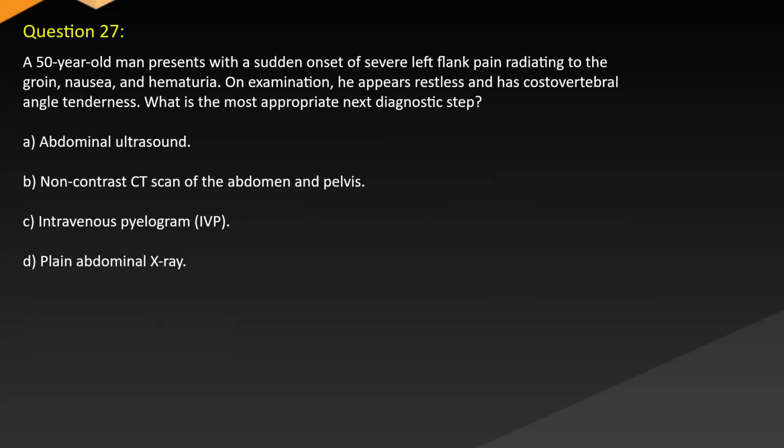Question 27. A 50-year-old man presents with a sudden onset of severe left flank pain radiating to the groin, nausea, and hematuria. On examination, he appears restless and has costovertebral angle tenderness. What is the most appropriate next diagnostic step? A. Abdominal ultrasound. B. Non-contrast CT scan of the abdomen and pelvis. C. Intravenous pyelogram. D. Plain abdominal X-ray.